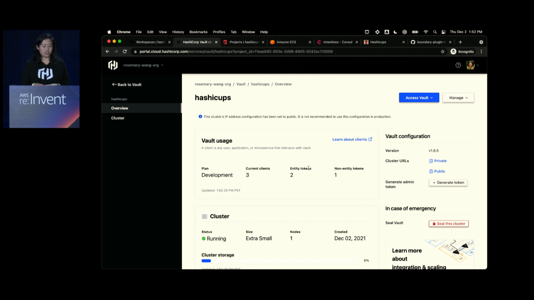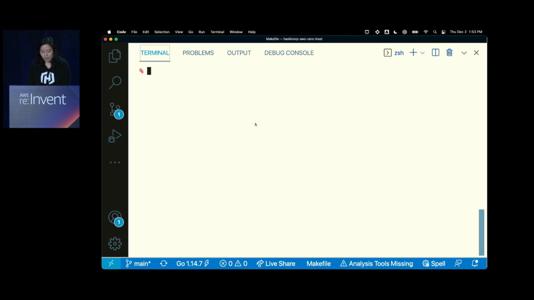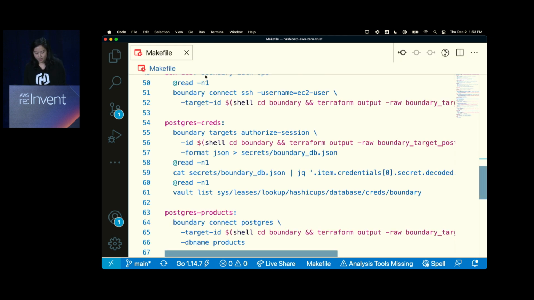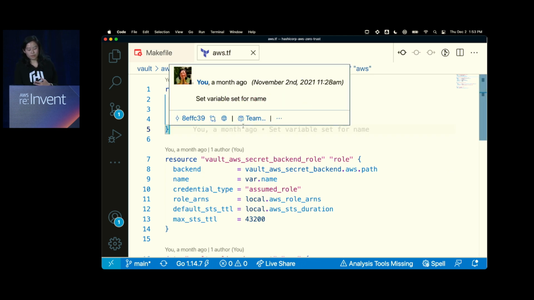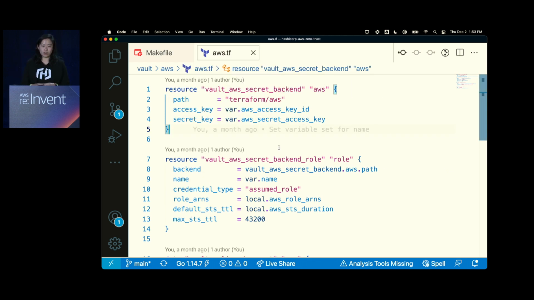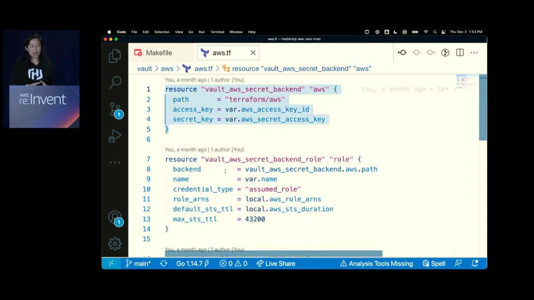So the important thing that we're going to configure, and the first thing we're going to do, is configure the AWS secrets engine so that Terraform can use AWS access keys and secret keys and run and create some infrastructure. So the first thing that I've done is I have started with some Terraform. If you're not familiar with Terraform, that is all right. But the important part that we've configured first is that we started with the AWS secrets engine mount. So we've added a backend so Vault knows to create AWS access keys and secret access keys.